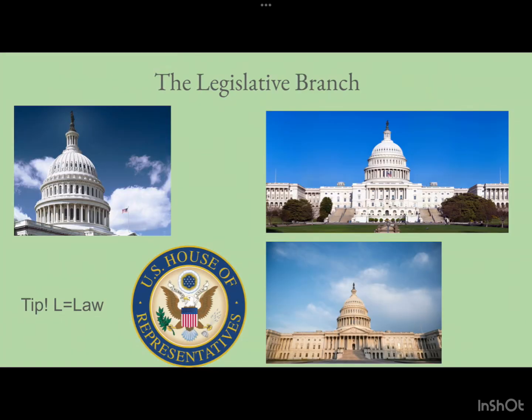Okay, let's move to the legislative branch. The legislative branch is responsible for making laws. It's established in Article 1 of the Constitution. Article 1, Section 1 establishes the legislative powers are vested in Congress, consisting of the Senate and the House of Representatives. Article 1, Section 8 outlines specific powers granted to Congress, such as taxation, spending, and regulating commerce, also known as power of the purse.